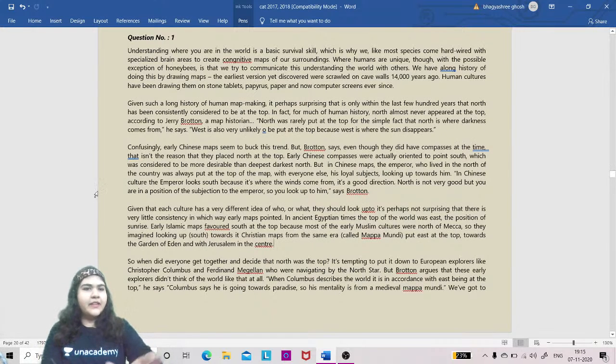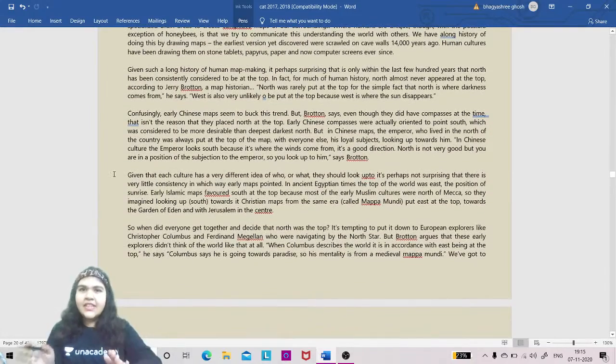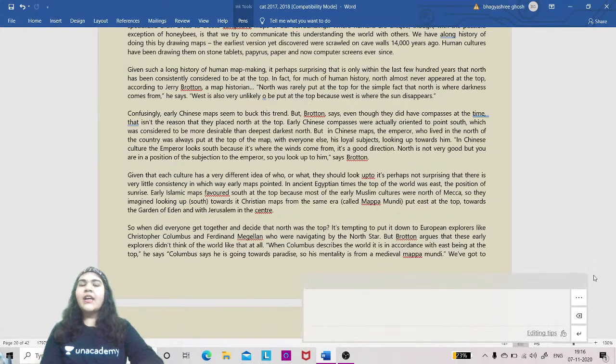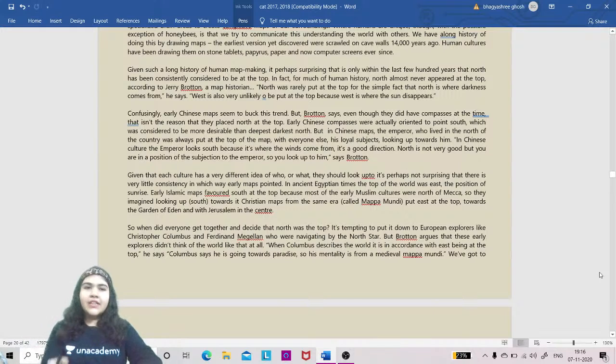अगर हम लोग इसको फर्दर पढ़ें, we will be a little bit quick here because we have to do more questions. अगर हम लोग देखें इसको फर्दर, कन्फ्यूजिंगली जो चाइनीज मैप है, seems to buck this trend. तो इस तरीके से अगर हम लोग इसके वर्ड्स के चॉइस को देखें, just look at the RCs and the choice of words. It is not having the words जो कि उतना डिफिकल्ट हो.